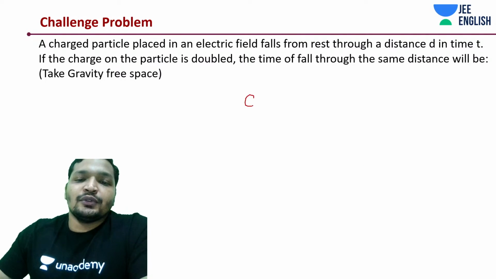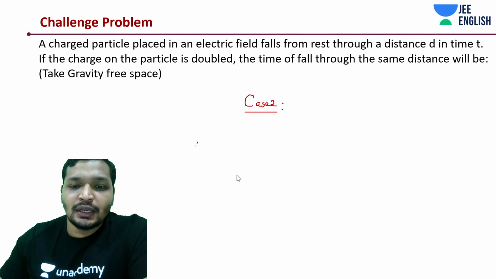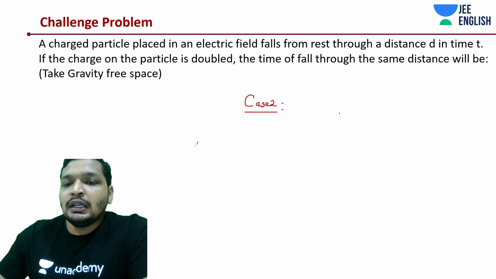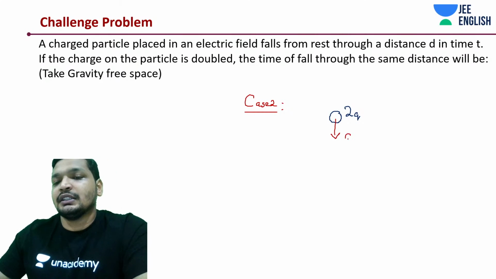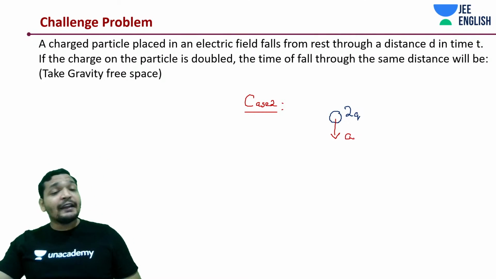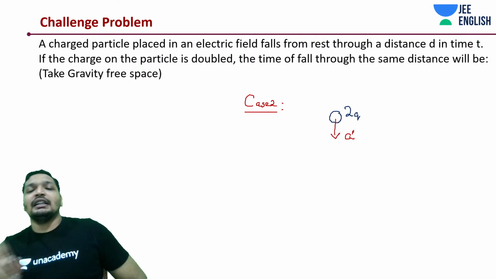Now there is a case 2. What is happening in case 2, guys? This charge is no more Q, it is 2Q, and this time what is happening? Is this experiencing the same or different acceleration? A different acceleration.